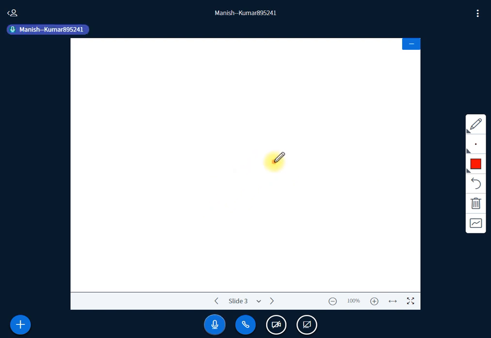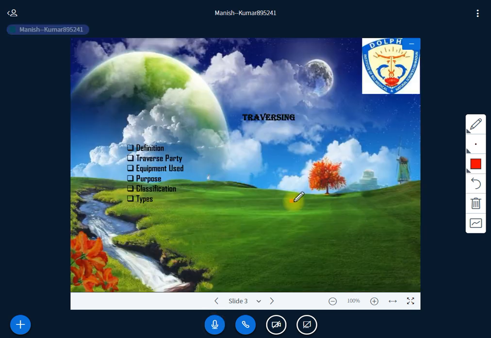So let's come to the slide here. Right, so traversing I would like to discuss, and these are the points that we need to understand, and the things will be simplified.